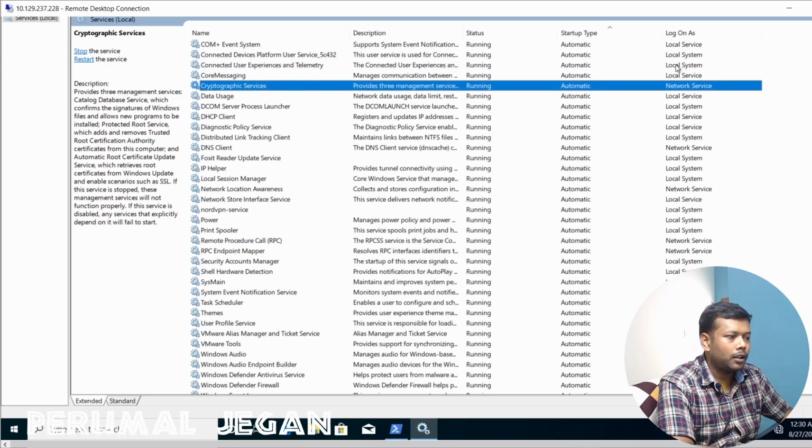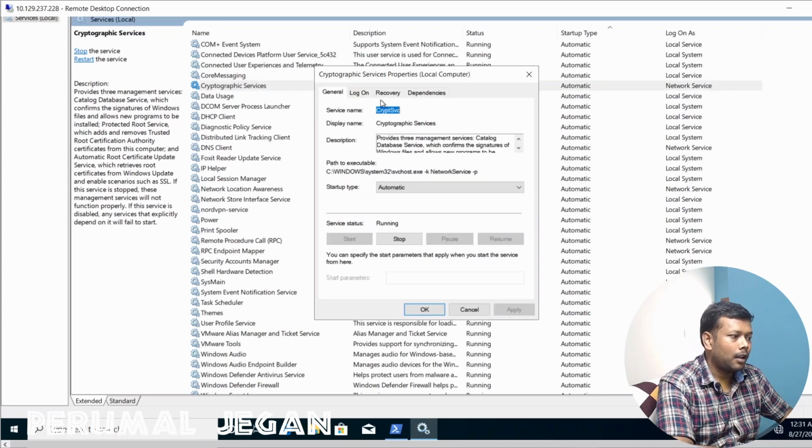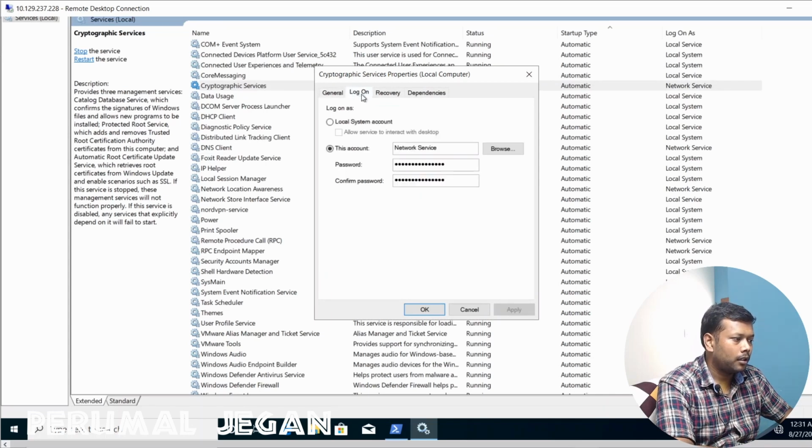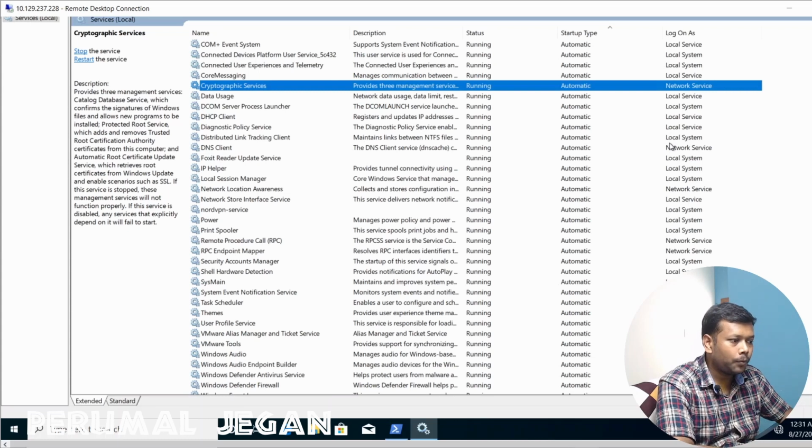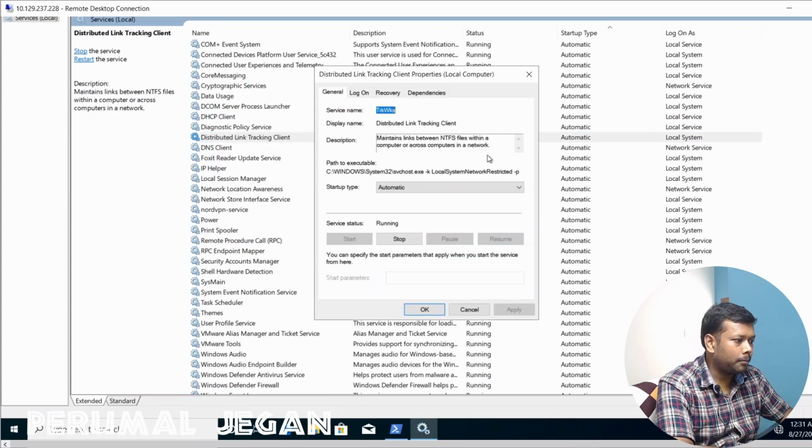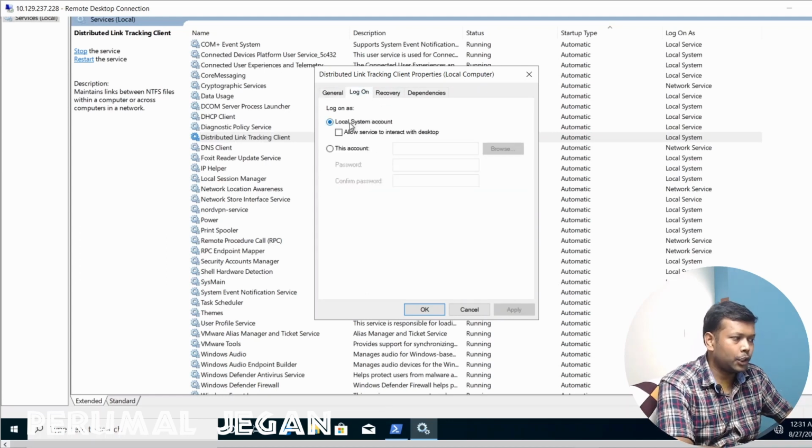I'm just showing a network service here. I highlighted that, Cryptographic Services. If I open that, it is classified as network service and its respective password. And also I can open some local system service which is using the local system account.